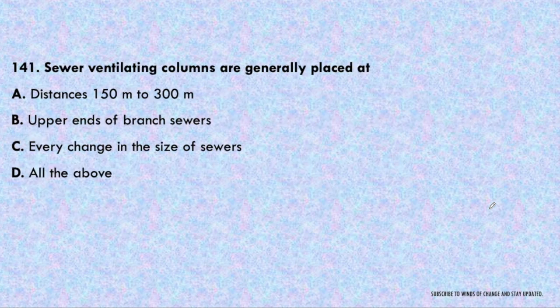Next question. Sewer ventilating columns are generally placed at a distance of 150 meter to 300 meter, at the upper end of the branch sewers, at every change in the size of sewers, or all of the above. So sewer ventilating columns are generally placed at distances of 150 meter to 300 meter, as well as at the upper end of the branch sewer or at every change in the size of the sewers. All of the above will be the correct answer.